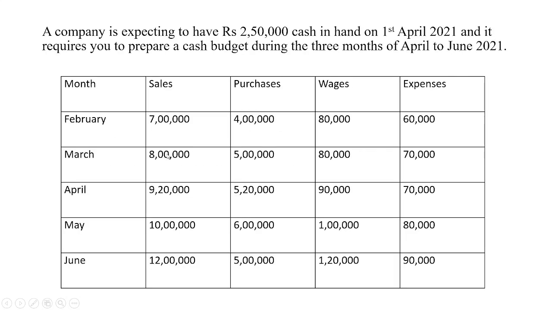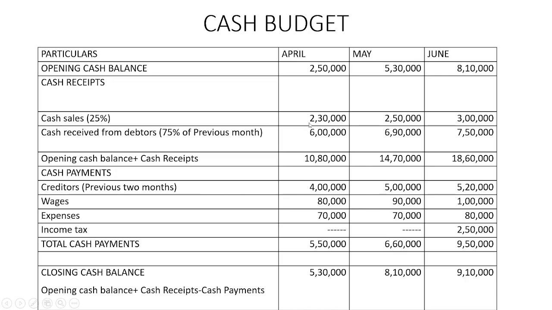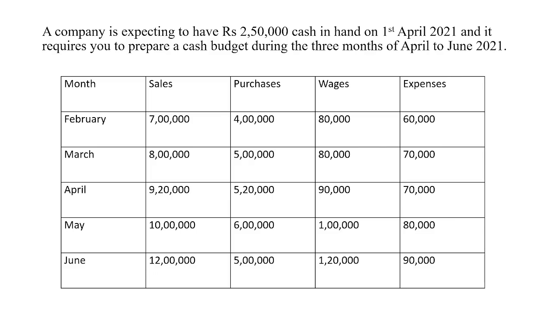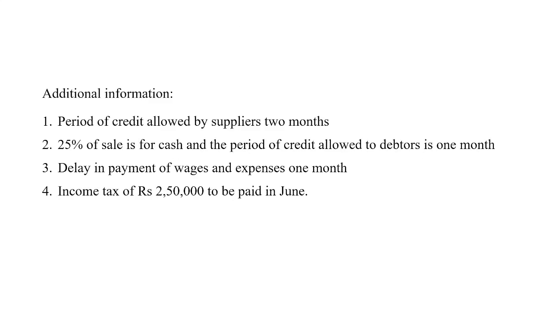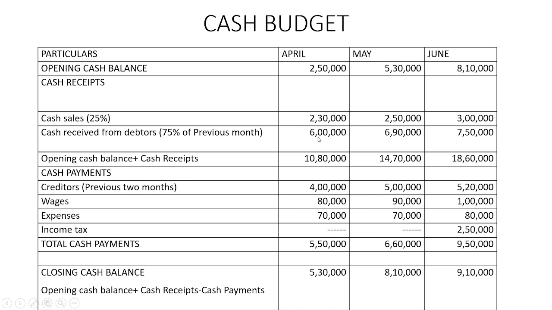April sales we have to look into, 9,20,000. 25% of the 9,20,000 is the cash sales, 2,30,000. Then we have the cash received from debtors, that is previous month's 75%. So for April, the previous month is March. March sales is 8 lakhs. 8 lakhs into 75%, that is 6 lakh rupees. That is the amount received from the debtors.